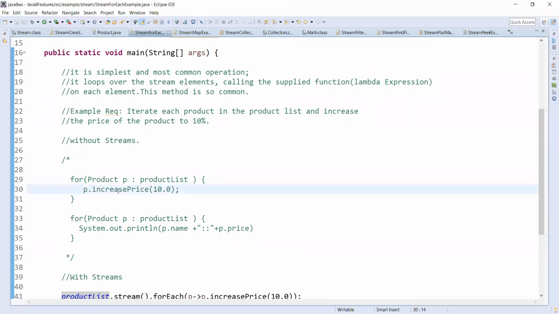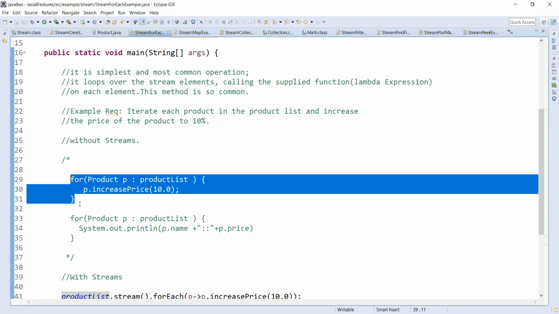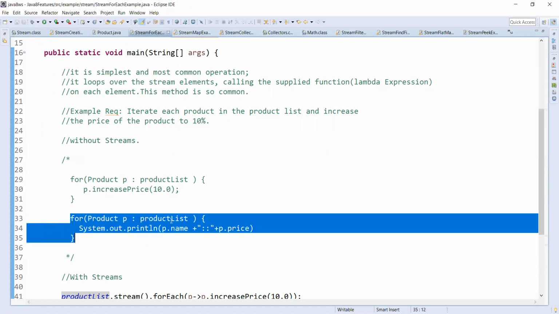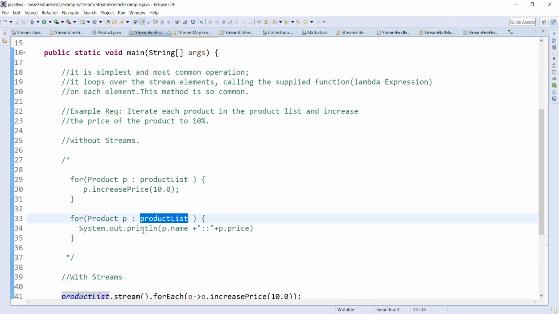I'm just calling p.increasePrice with the 10%. And if you want to print the new list, I need to iterate the product list again and see the product name and product price.